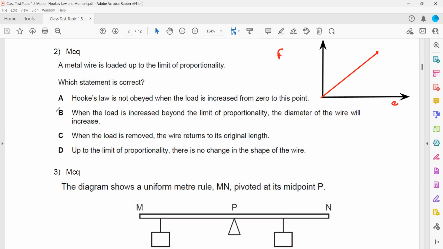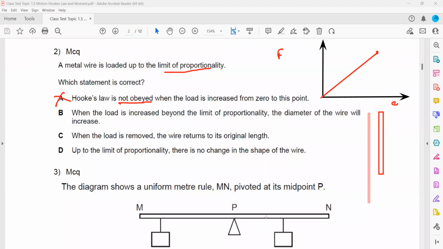Hooke's law is not obeyed. That is wrong, because if we are loaded up to the limit of proportionality, it will obey Hooke's law. When the load is increased beyond the limit of proportionality, the diameter of the wire will increase. That is wrong. Up to the limit of proportionality, we consider there is no deformation. But what will happen when we add more load to the wire? It will get thinner. The diameter will decrease, not increase.